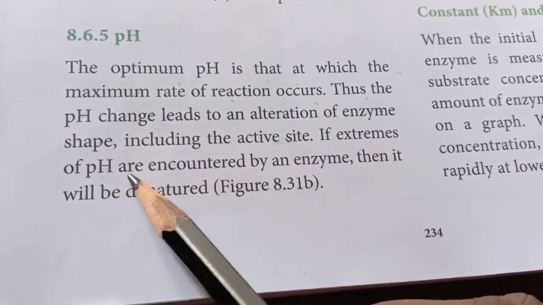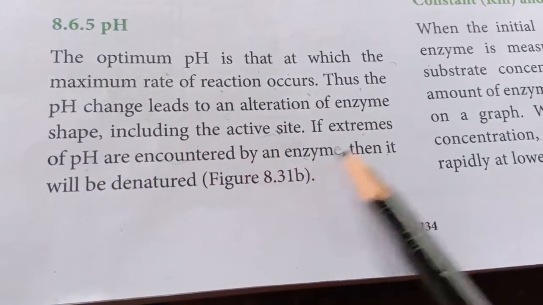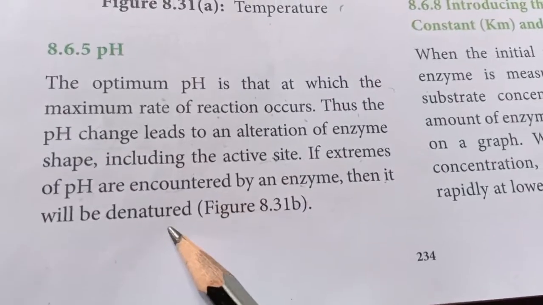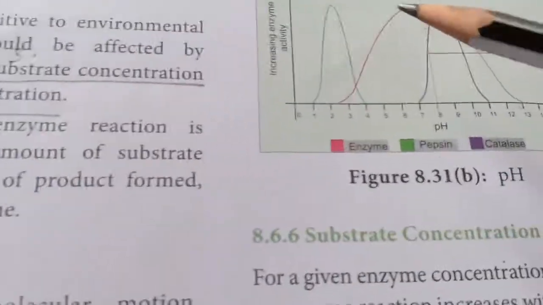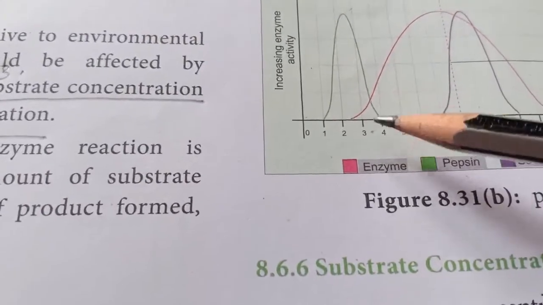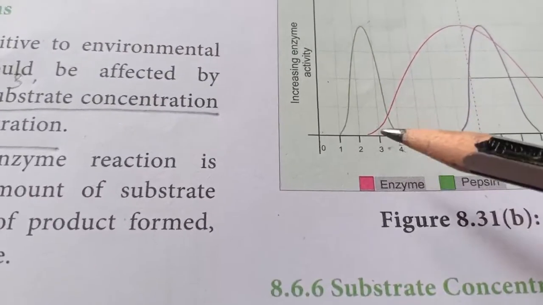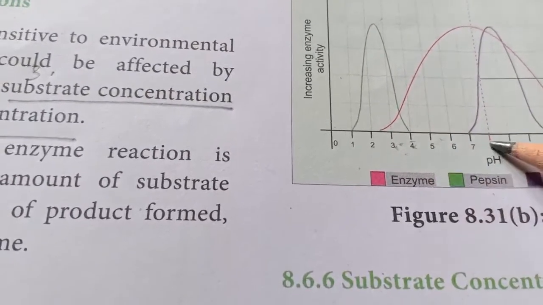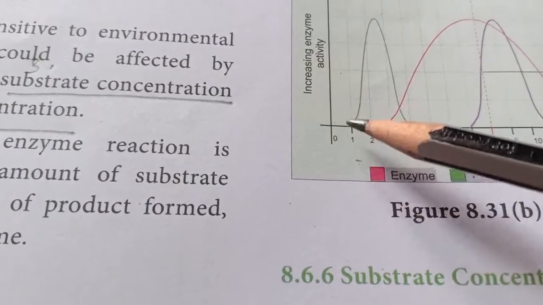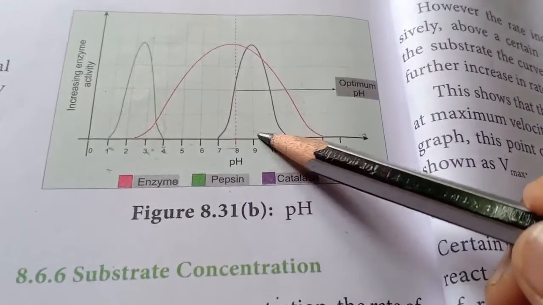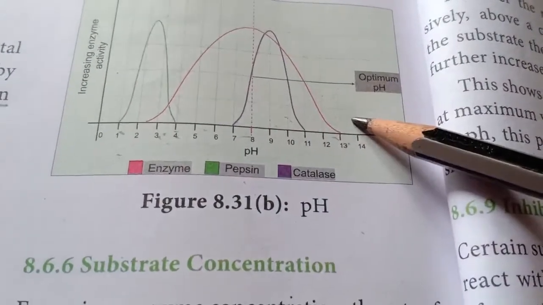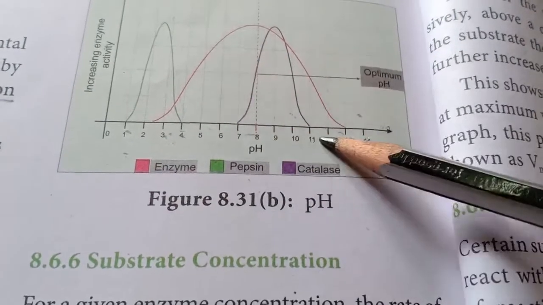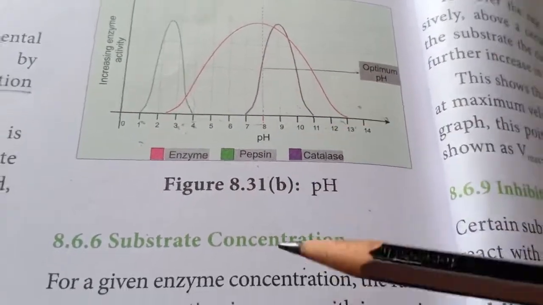If extremes of pH are encountered by an enzyme, then it will be denatured. Okay, the activity will not be taking place. You see, this pepsin is an enzyme, but this pepsin is very much active below 7. Okay, you can see the arrow below 7. And you can find this is a catalase. It is again an enzyme. It is active above 7. Is it clear? So this is about the reading. You have to understand it.